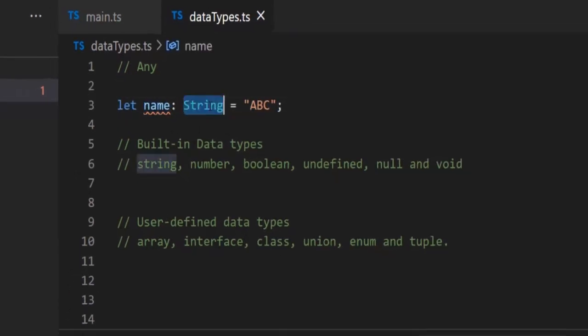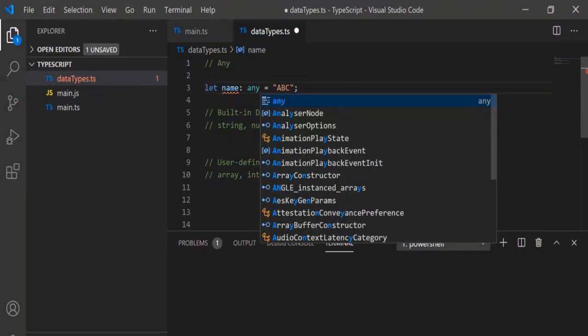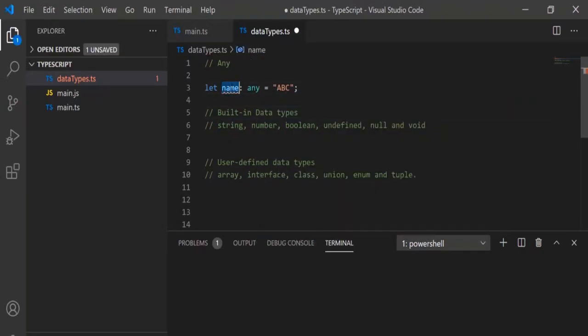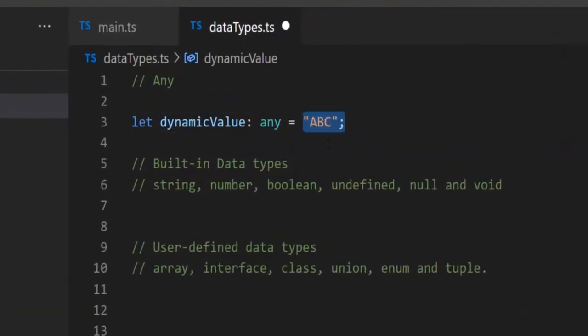If we do not define this type and we give it as any, suppose this is some dynamic value, some value which I'm not sure what data type it would be, like I'm getting it from some web service or something else. So this kind of value, I'm not aware whether it is a string, a number, or something like that. So when I'm not sure about the data type, we can use any. So any is a superset, basically, of all available data types.